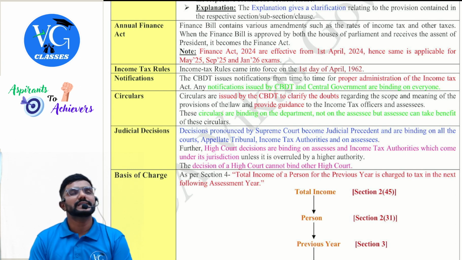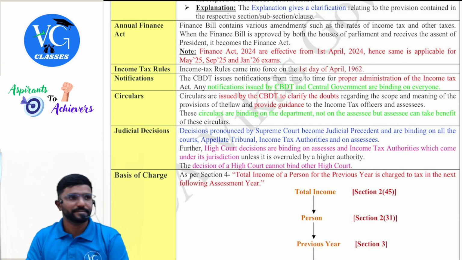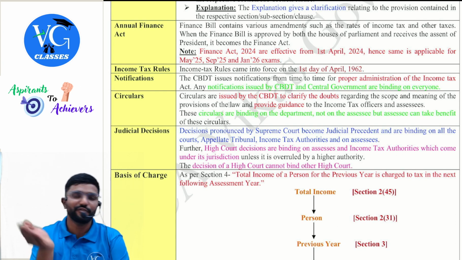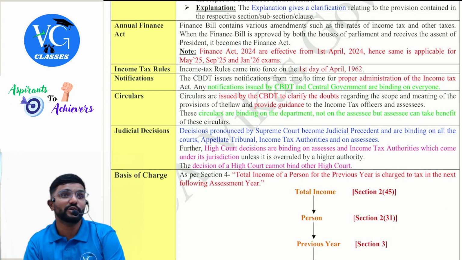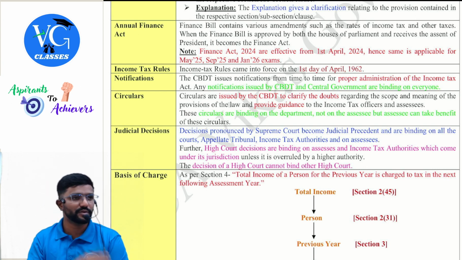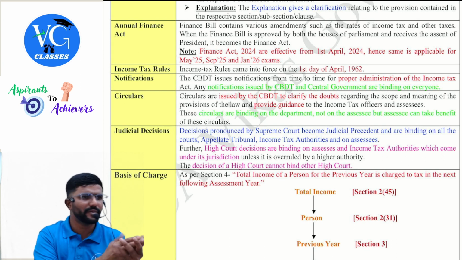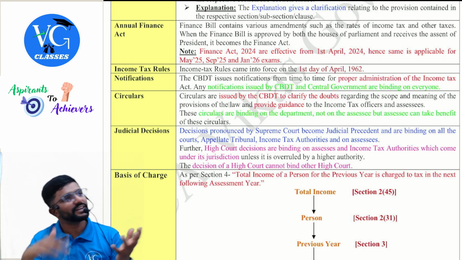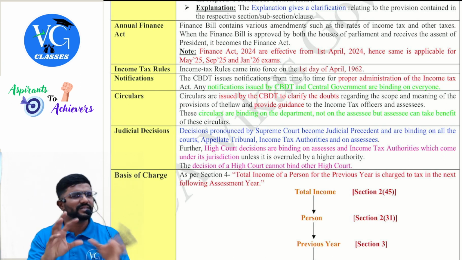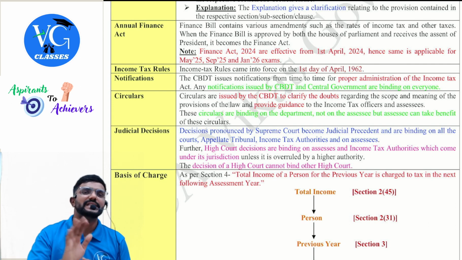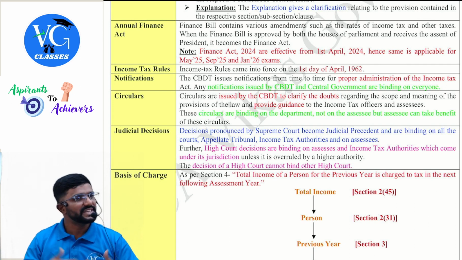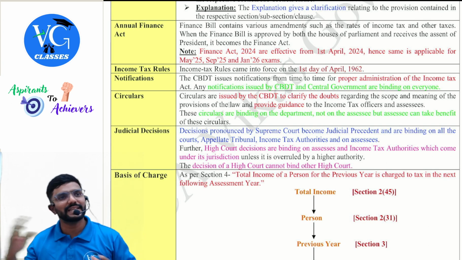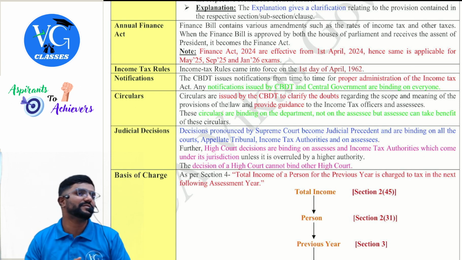Guys, generally there is one finance act every year. But only in the election year, there will be two finance acts, one before the result, one after the result. Even though the government is very sure that they will come back, the procedure is that before the result, in February, they will present a normal budget. Then after the result, whether the same or a new government comes, normally in July they will present one more budget. So only in the election year there would be two budgets. Last year there were two budgets. But in the other four years, there will be only one budget a year.